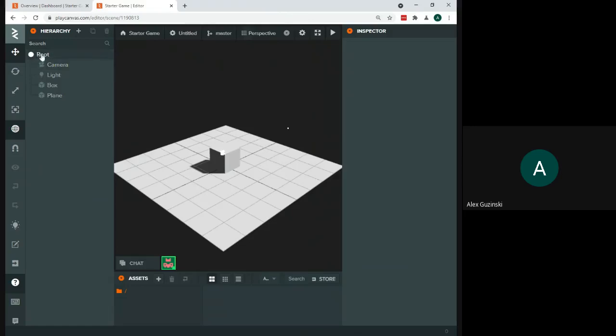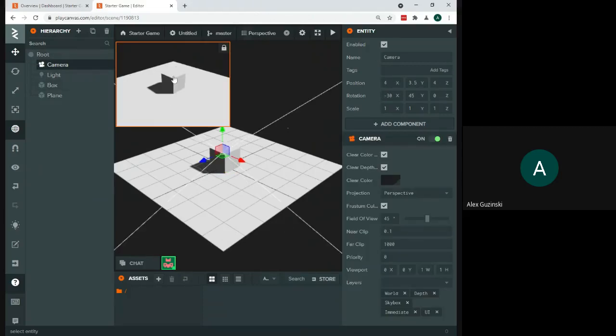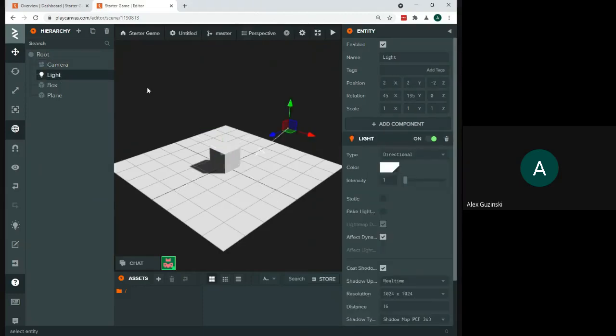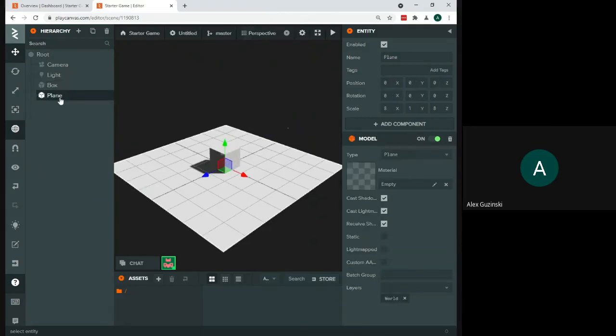So the first thing at the top you'll notice is that we have something called root. Root is kind of just like a container that everything else is going to fall into. You can change the name of this if you want to, or you can move things around in a little bit of a different way. But root is the general overall container that's going to hold everything in your game. So our starter game here has a camera. If I select that, I get a preview of what it's going to look like right now from the camera starting position. A light source. Then I have my box and my plane.